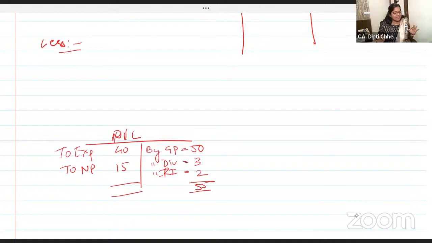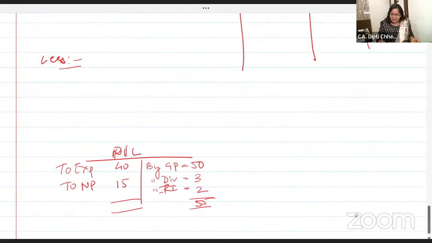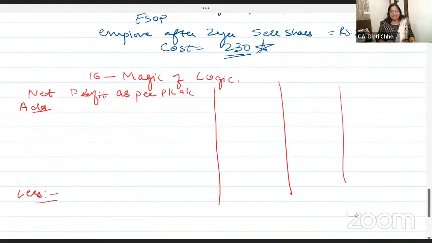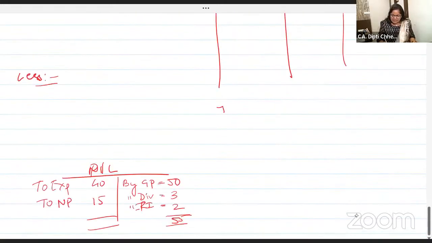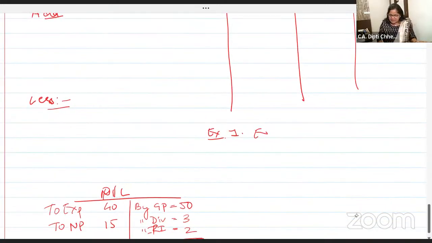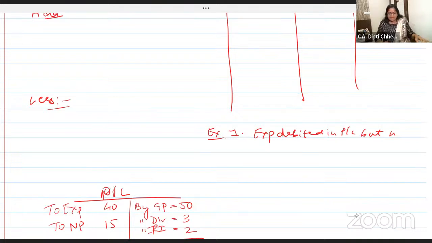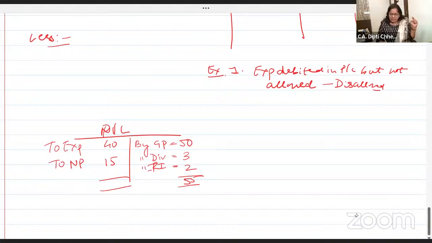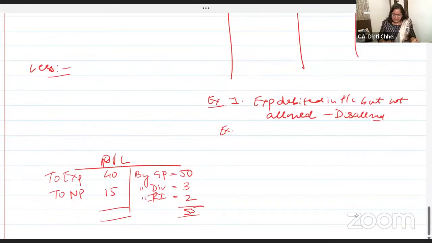Now, very quickly after this format, start with net profit as per P&L account, that is 50. Now, different examples I'm going to take. The first example is expenses debited in the P&L account but not allowed. Can I say but not allowed is nothing but disallowed? You have debited some expense on the debit side of the P&L account. Example for that, I'll write it here.